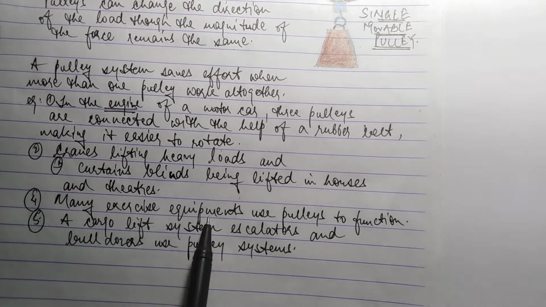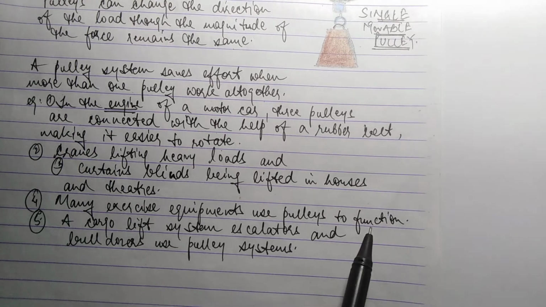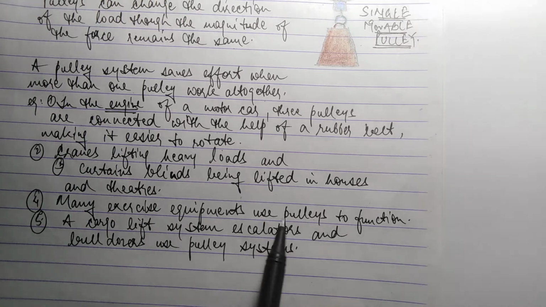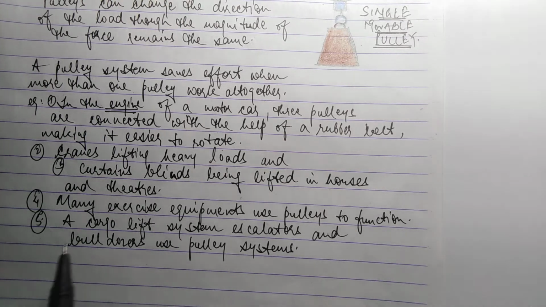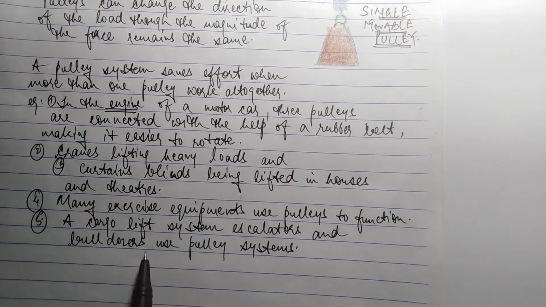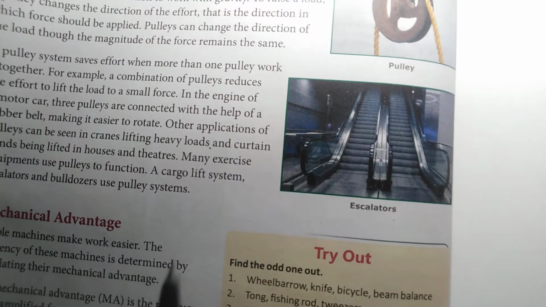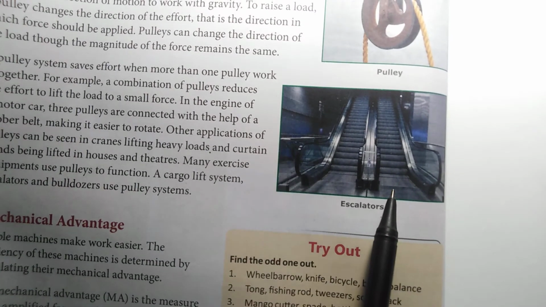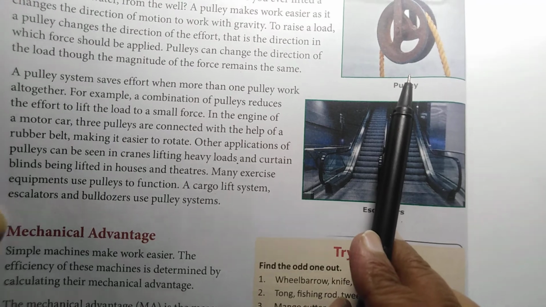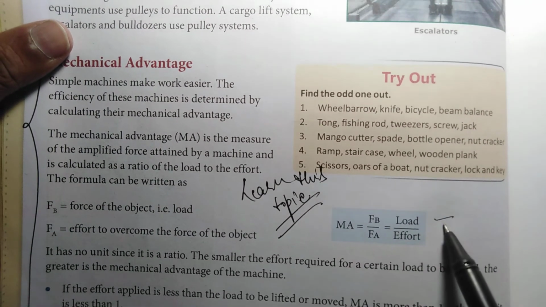Many exercise equipments use pulleys to function. Okay, a cargo lift system, escalators and bulldozers use pulley systems. Okay, in the book you can see the diagram of the escalators here. Pulley also. Clear? Learn this topic also, only formulas.